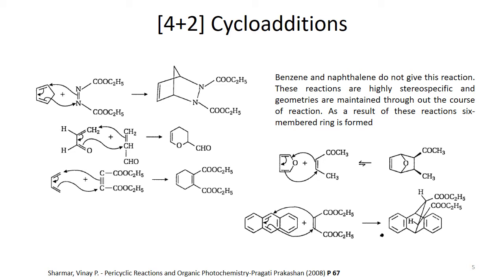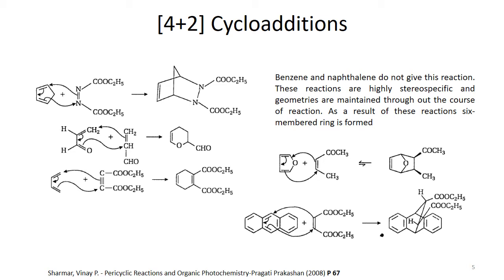So these were the cases where nitrogen-nitrogen or carbon-oxygen double bonds, or carbon-carbon triple bonds can be involved. There are also systems that are pronounced to be aromatic, but they can undergo this Diels-Alder reaction.